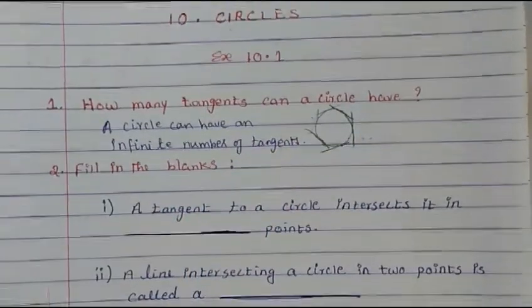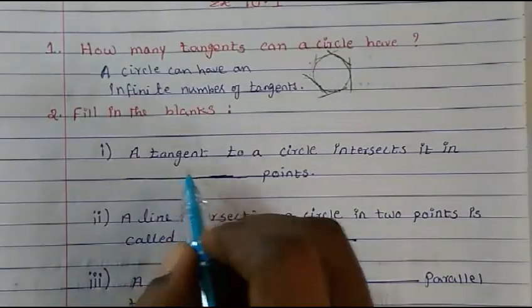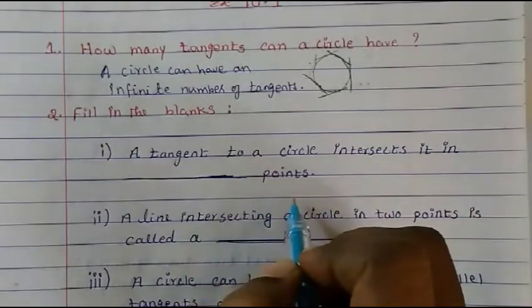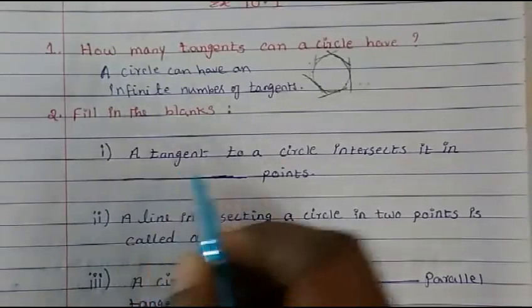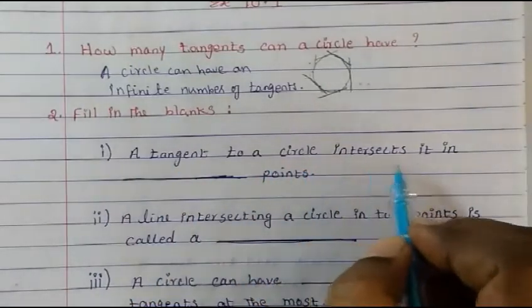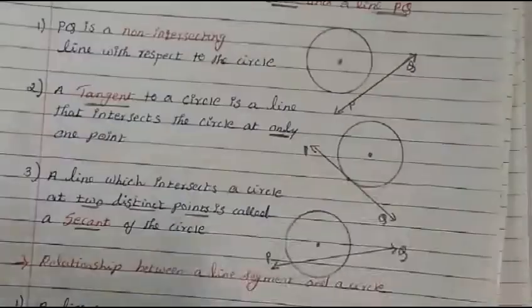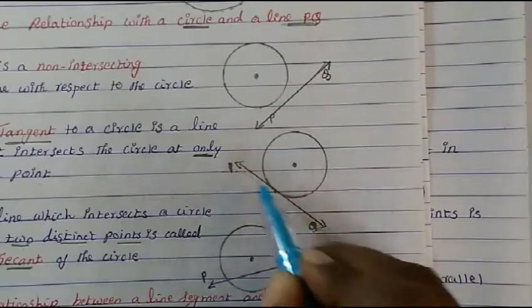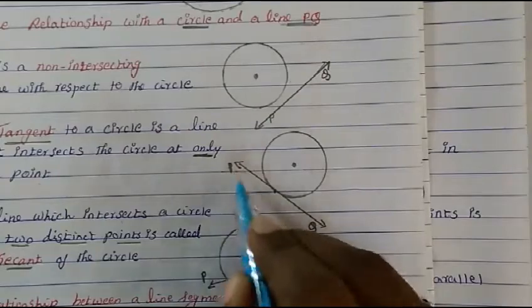Now the second question, fill in the blanks. A tangent to a circle intersects it in dash points. Once again, a tangent to a circle intersects it in dash points. So if this is the circle, and a tangent is intersecting the circle, at only one point a tangent can intersect the circle.